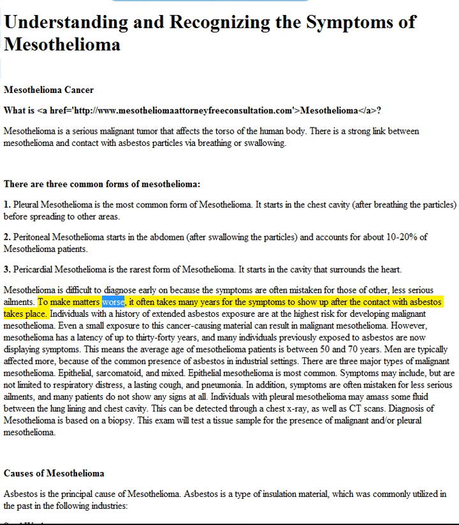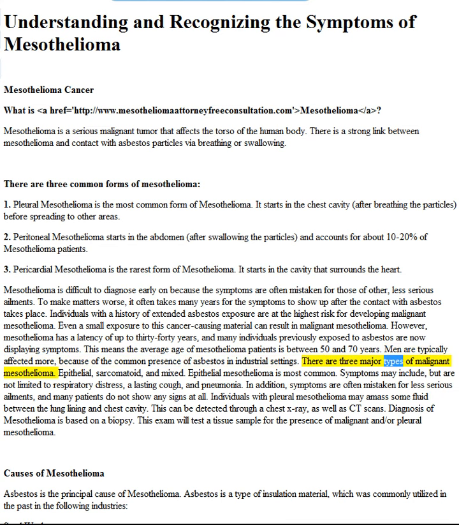To make matters worse, it often takes many years for the symptoms to show up after the contact with asbestos takes place. Individuals with a history of extended asbestos exposure are at the highest risk for developing malignant mesothelioma. Even a small exposure to this cancer-causing material can result in malignant mesothelioma. However, mesothelioma has a latency of up to 30-40 years, and many individuals previously exposed to asbestos are now displaying symptoms. This means the average age of mesothelioma patients is between 50 and 70 years. Men are typically affected more, because of the common presence of asbestos in industrial settings.